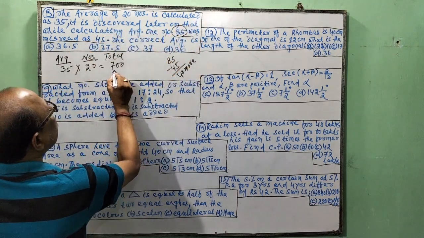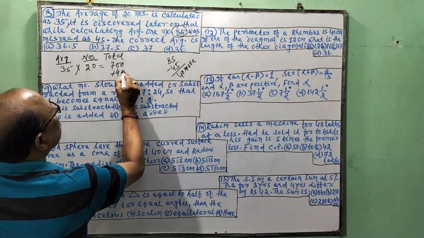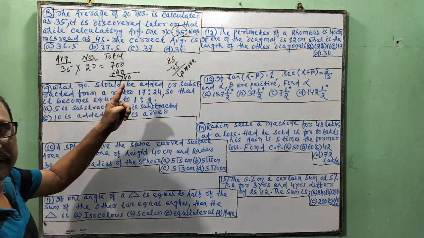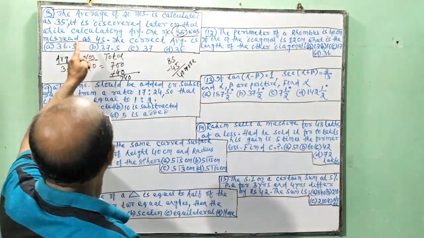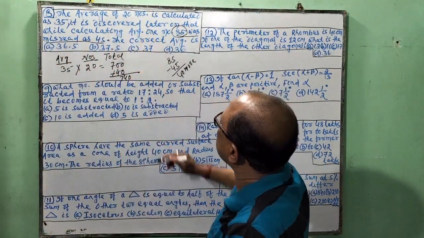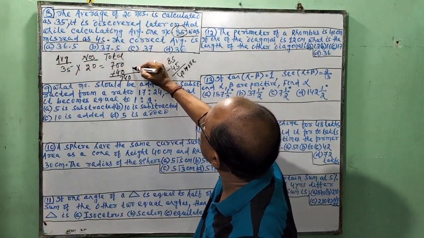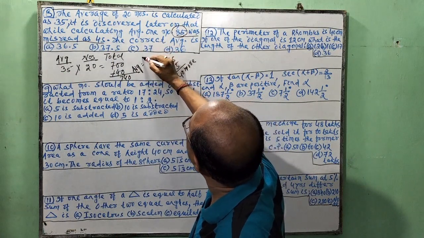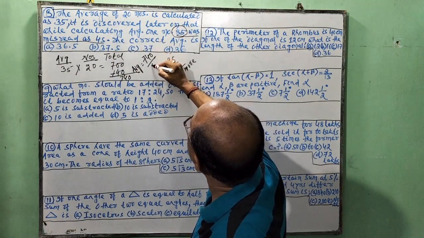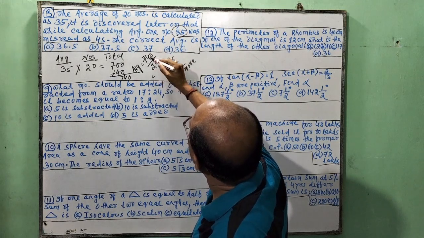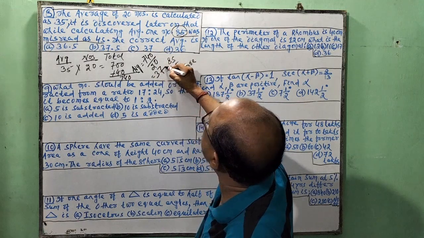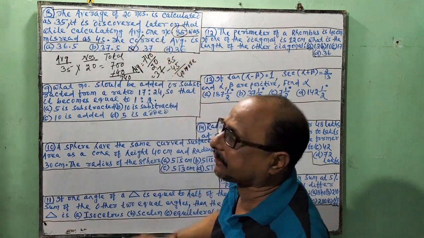If we add 40 more here, this is the real total. So the 20 numbers, the total is 740. So the correct average is 740 by 20, which is 37. So the answer is 37.